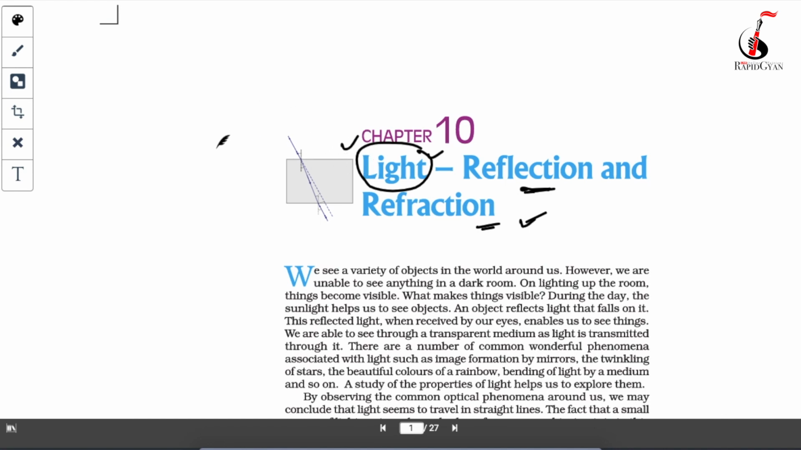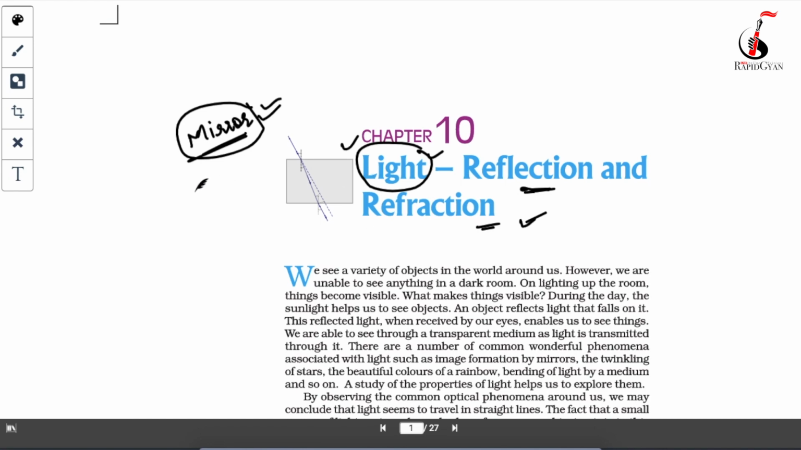Like you can see your image in the mirror. But can you see your image when you are in a dark room? No, you can only see your image in the mirror when there is light, either daylight or the light of any bulb or tube light. But will you be able to see your image in the dark of midnight? No. So that's again one of the wonderful phenomena of light.